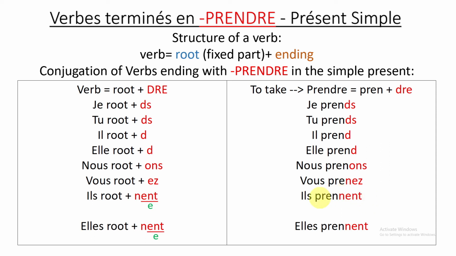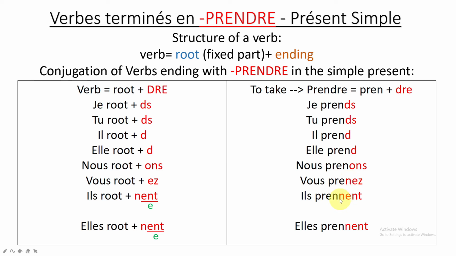If you pay attention, for ils and elles plural, we have a double N. For elles plural, root plus again NENT. So the root is PREN plus NENT. So we have a double N here. This one is just a mistake: this N should be in black color.